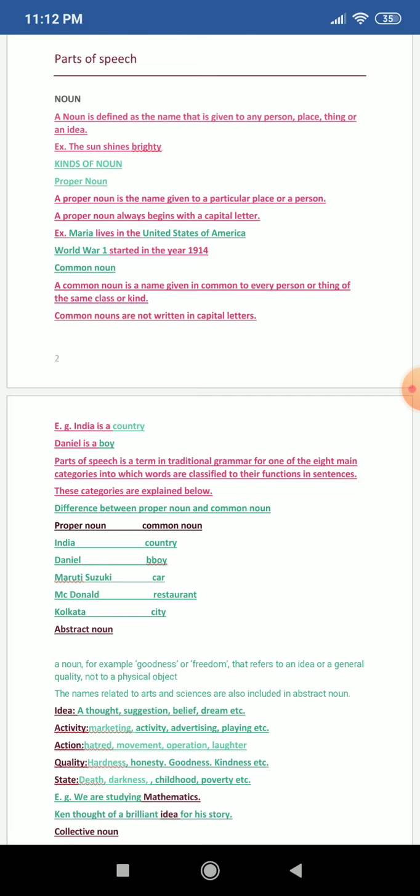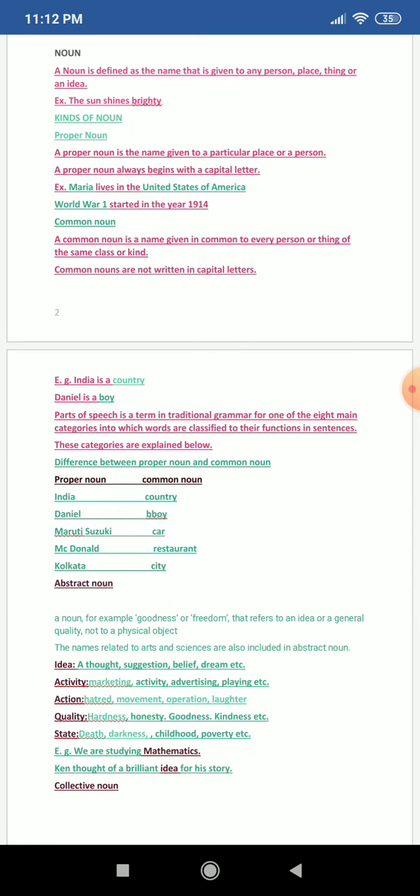So World War is a proper noun. Therefore, it is capitalized. Now coming to common noun. A common noun is a name given in common to every person or thing of the same class or kind. Common nouns are not written in capital letters. For example, India is a country. So country is a common noun.